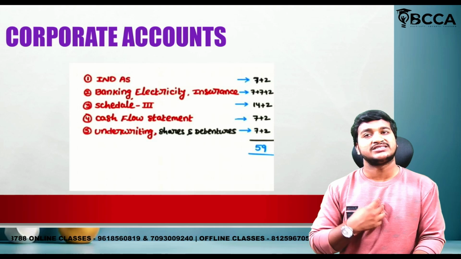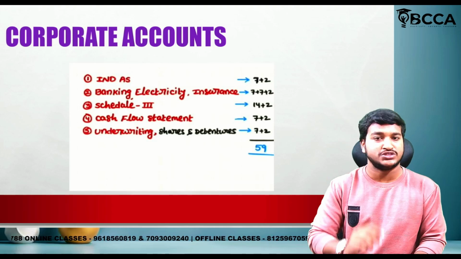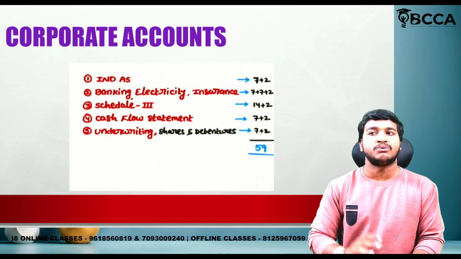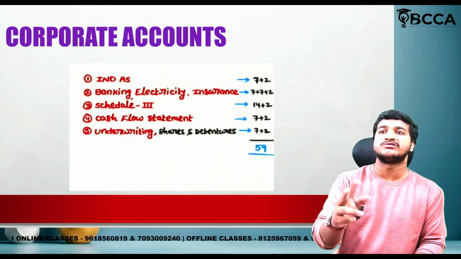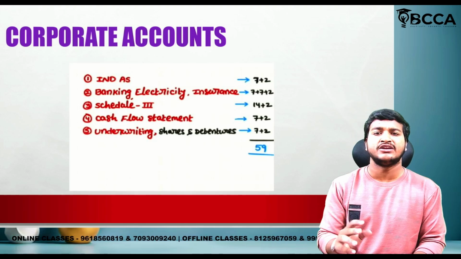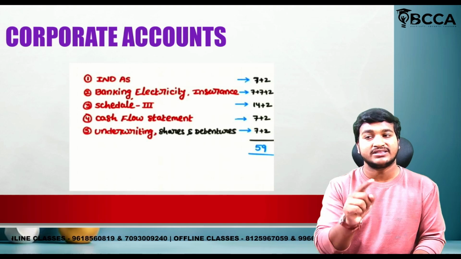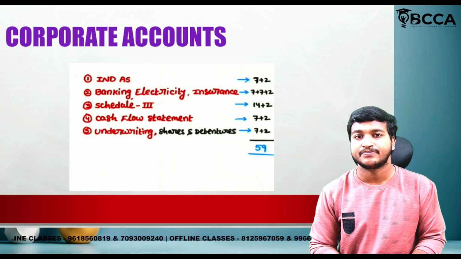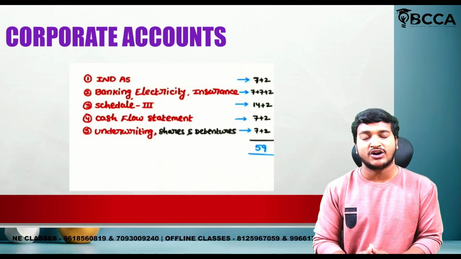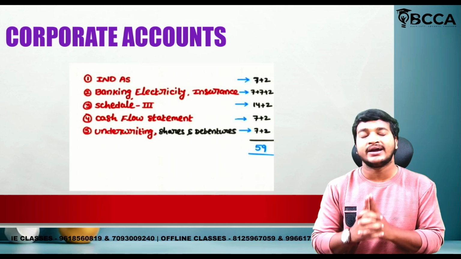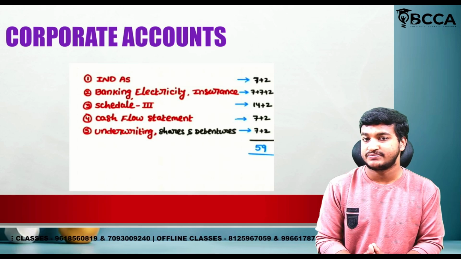They will ask two 7-mark questions plus 1 MCQ. The MCQ is very important. They may ask from insurance or electricity. Sometimes banking, if you remember, 25% of reserves we should transfer to capital fund. That question they may ask. So please be very cautious with respect to banking, electricity, insurance.